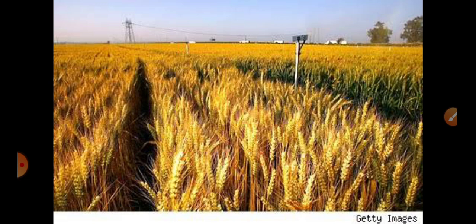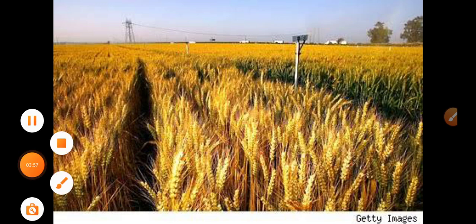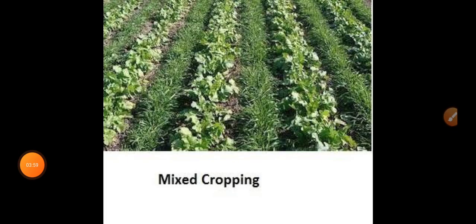Okay, so the next type is mixed farming or mixed cropping. Okay, that means growing more than one type of crops, not only for sale in the market. It may be also for the purpose of food and fodder for the cattle.